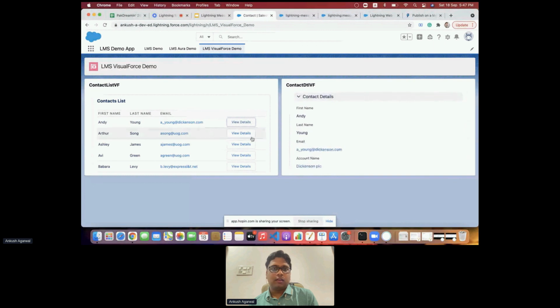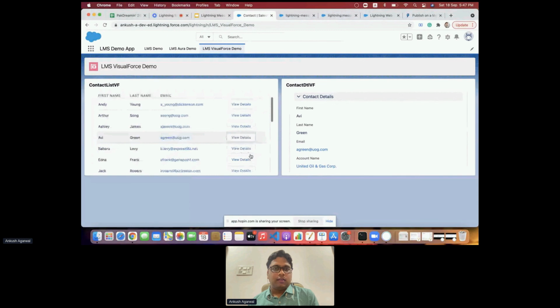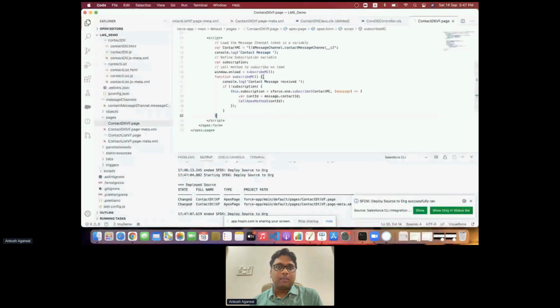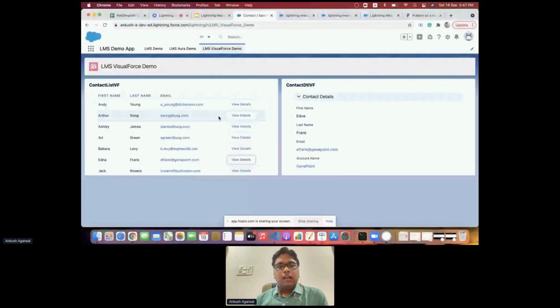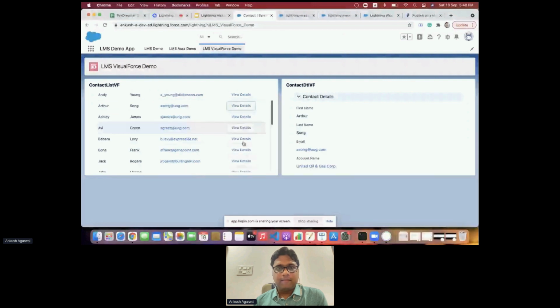Here we can see both the components are interacting. So we just have to make sure that we are using the correct braces and correct naming convention, so we won't get an error and it will work successfully.